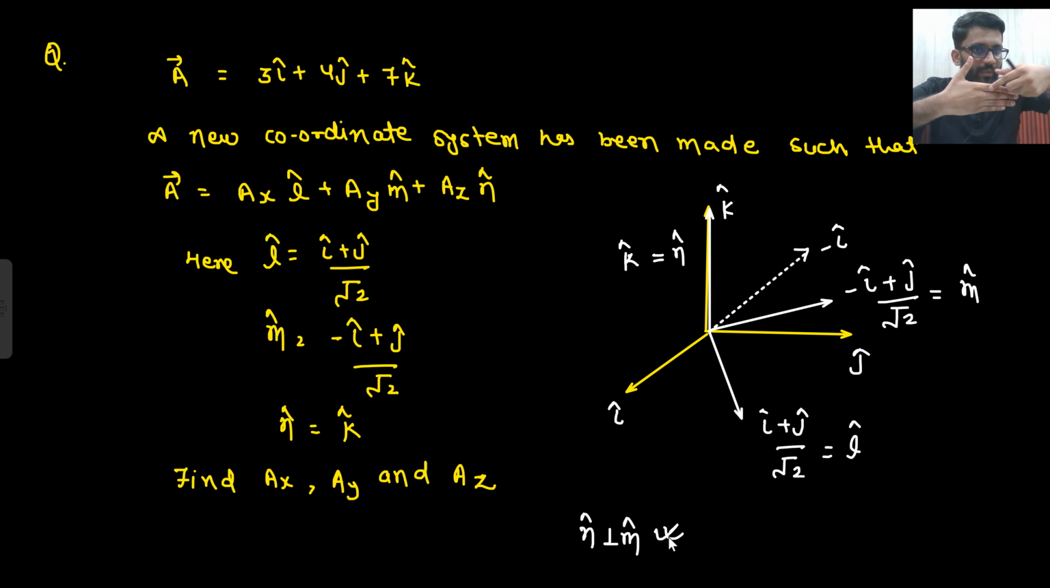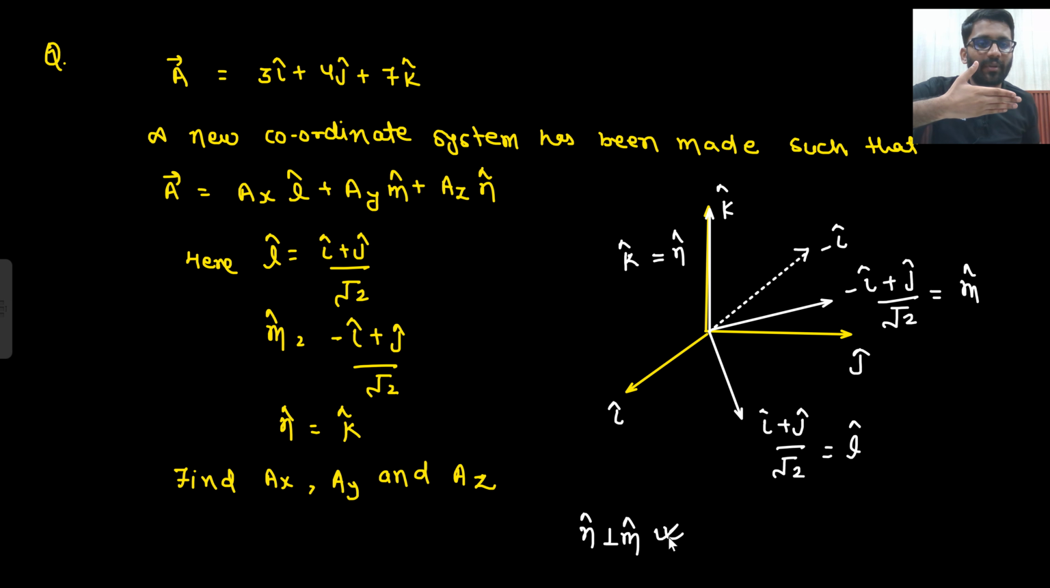In this plane only it will be. This was your i, this was your j, and i cap plus j cap by root 2 will be here. What was your minus i? This was your minus i, and this was your plus j. So where will minus i plus j be? Here will be minus i plus j by root 2. So it is the same plane.